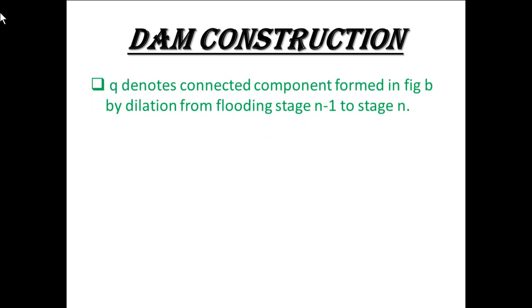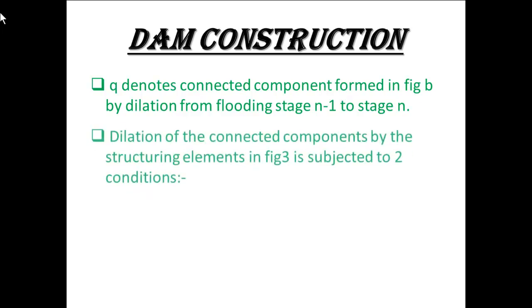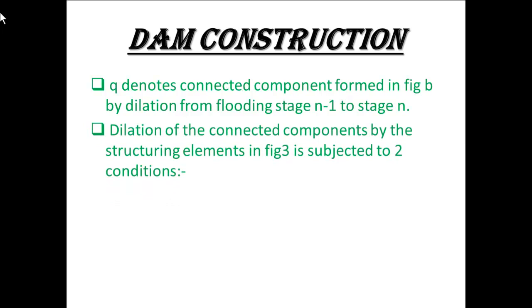Q denotes the connected component formed in figure B by dilation from flooding stage n-1 to stage n. Dilation of the connected component by the structuring element in figure 3 is subjected to two conditions.